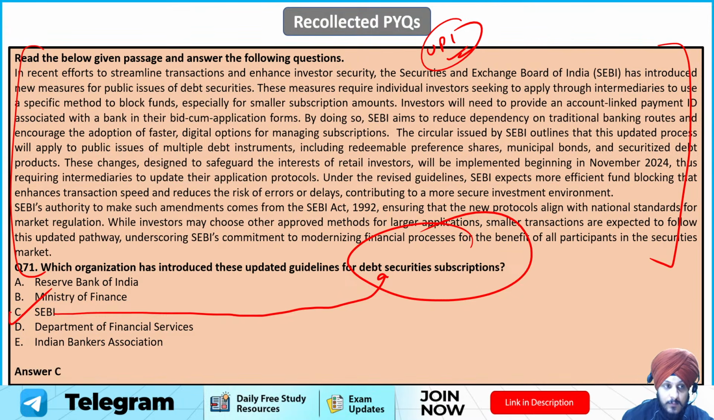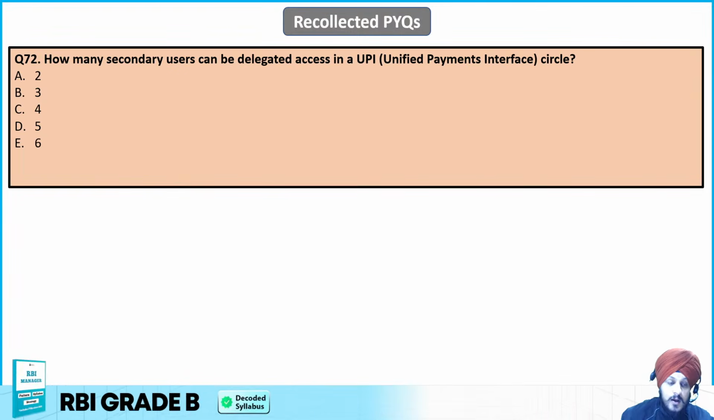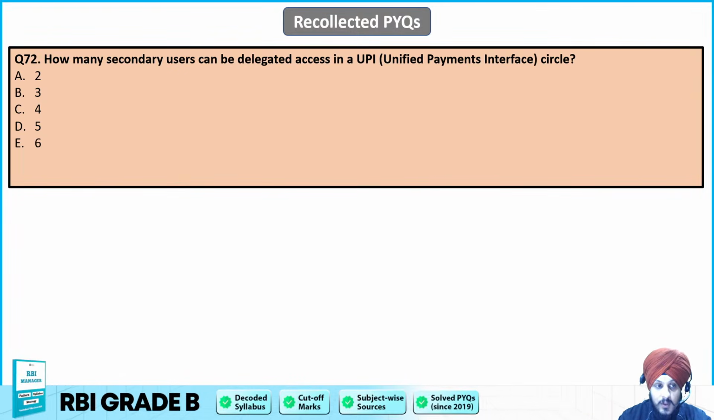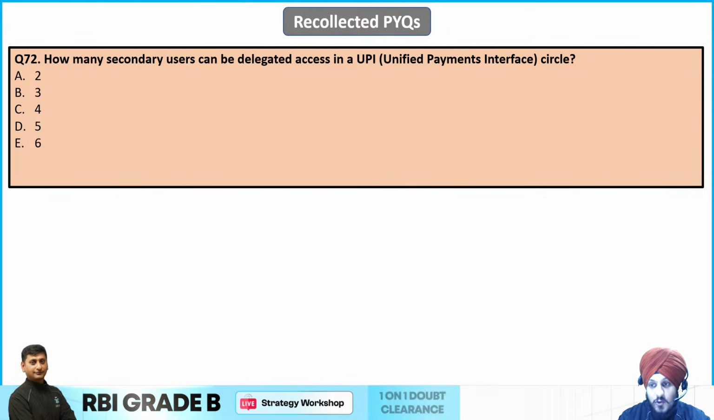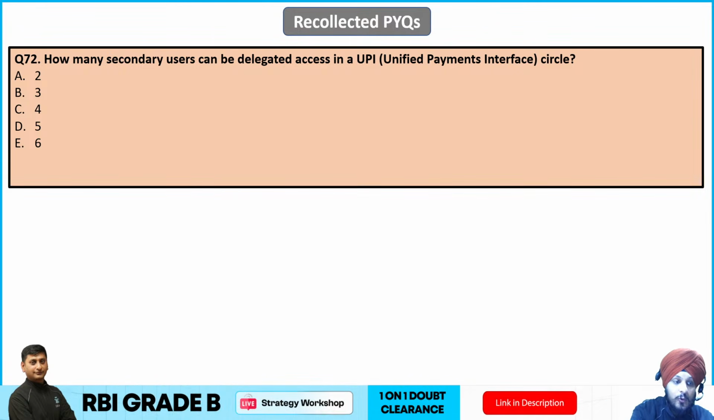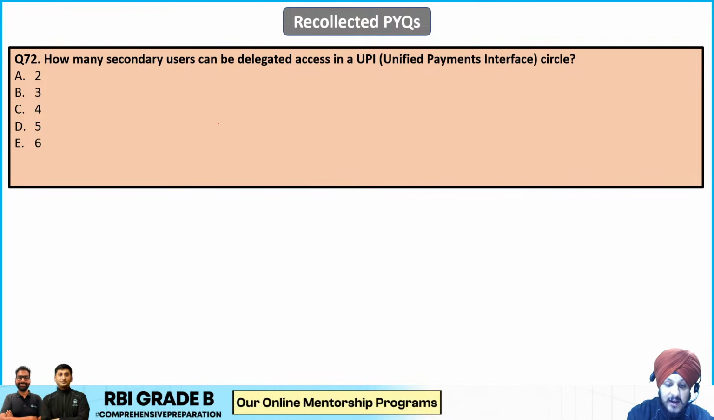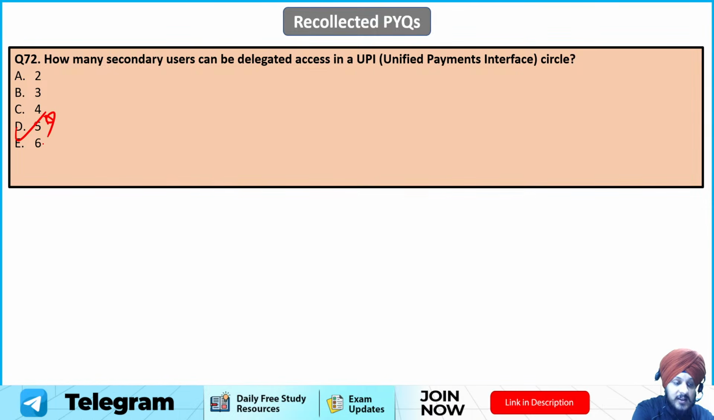Now the next one, question number 72. How many secondary users can be delegated access in a UPI circle? Right, so you must be knowing about UPI circles, right? So over here, the primary user can delegate access to a maximum of 5 secondary users. So D is going to be the correct answer to this question, right?